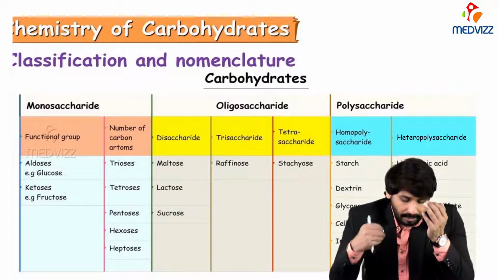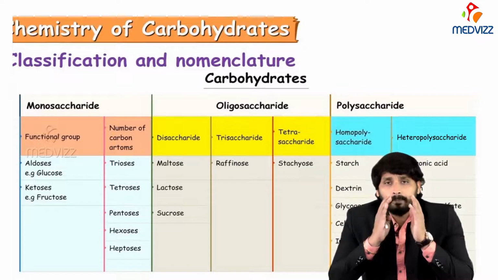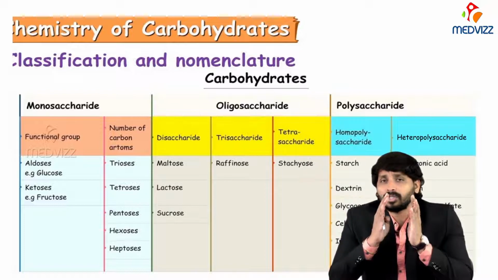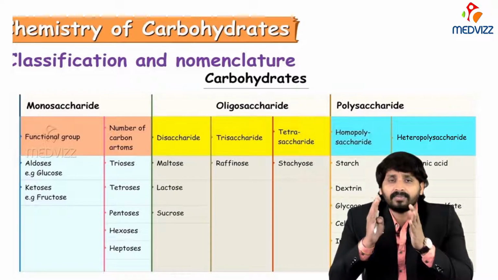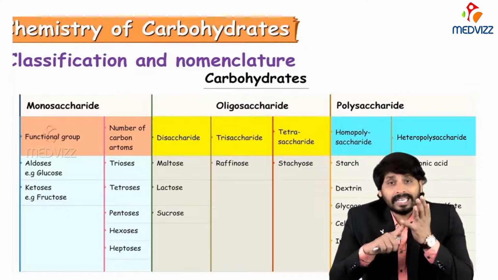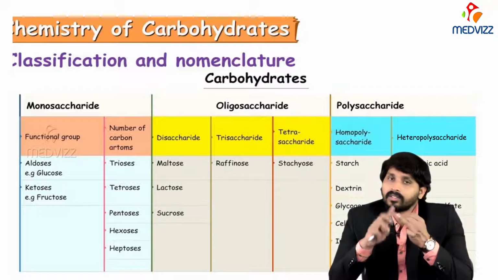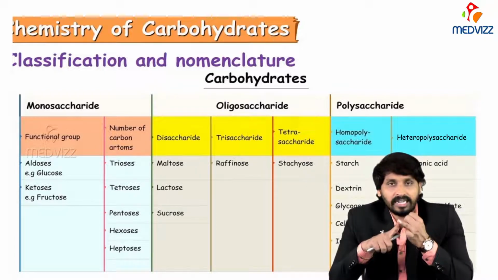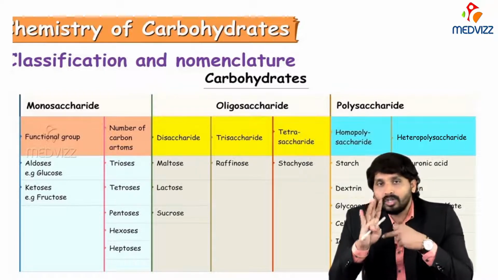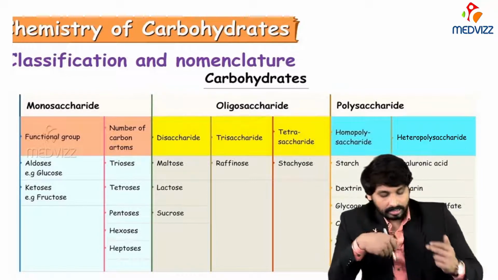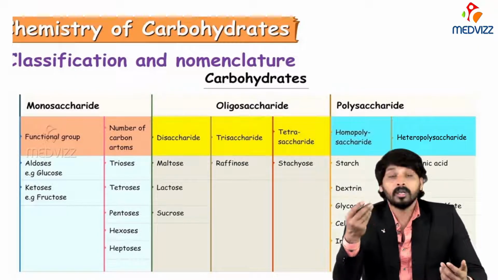If you come to the oligosaccharides, based on the number of sugar units, they are again classified into three types: disaccharides. The name itself tells you, di means 2 sugar units are present in a disaccharide; trisaccharides, 3 sugar units present in trisaccharides; and tetrasaccharide means 4 sugar units. Concerned examples I have also mentioned in the table.